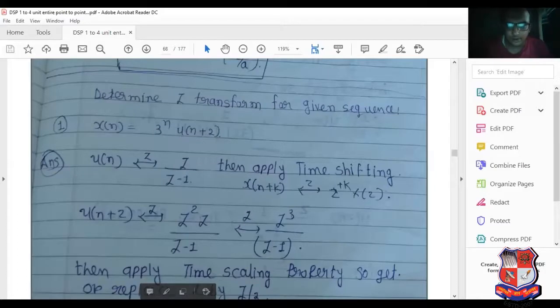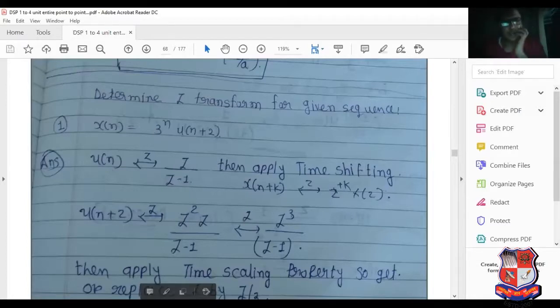Here we apply the concept of equality. Equal to u of n. What is the z transform of u of n? Z divided by z minus 1.